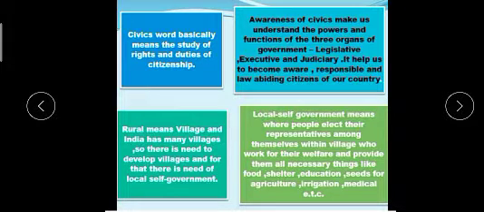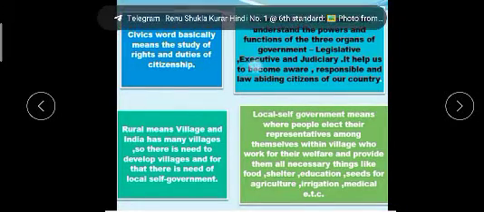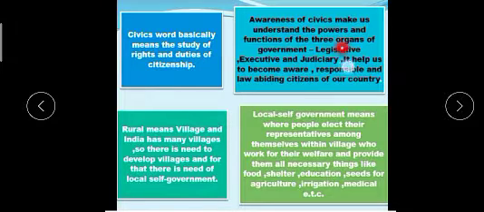Okay, so awareness of civics helps us understand the powers and functions of the three organs of government. Which are the three organs? One is legislative, another is executive, and the third one is judiciary. It helps us to become aware, responsible, and law abiding citizens of our country.